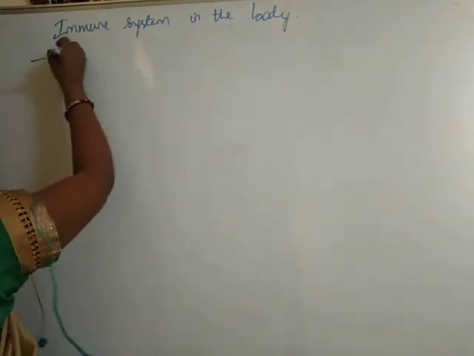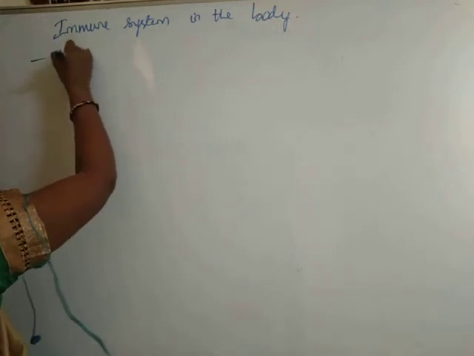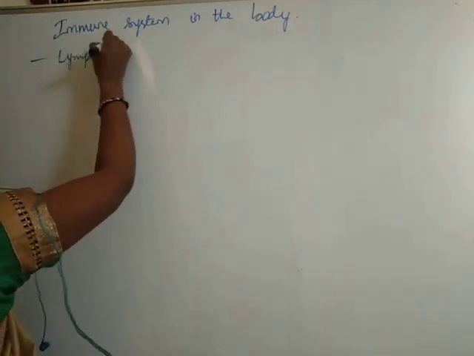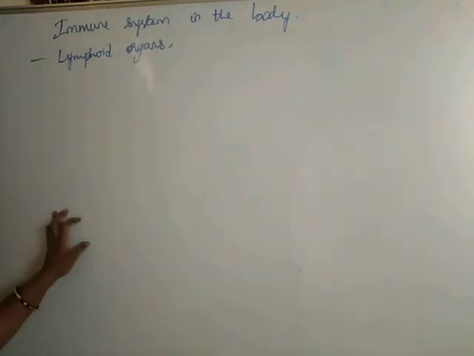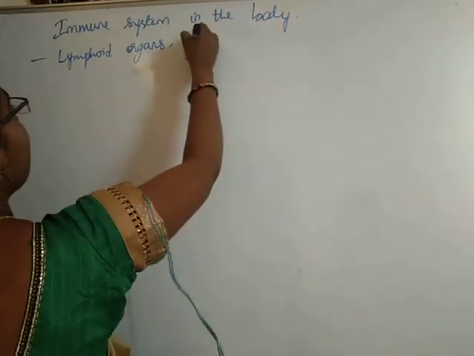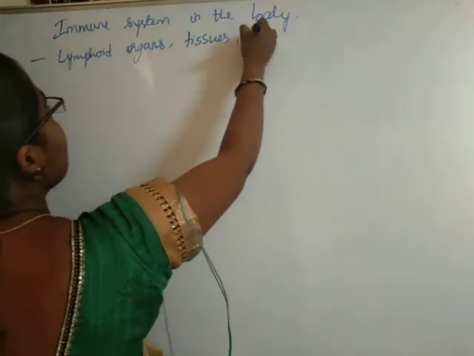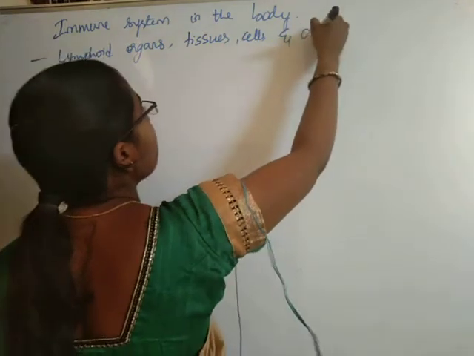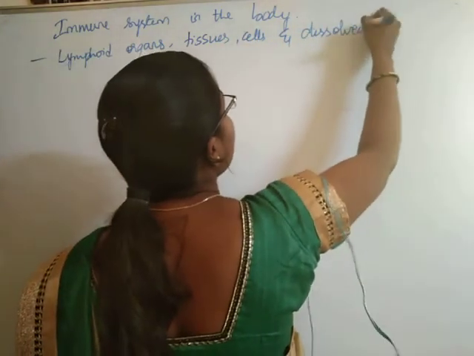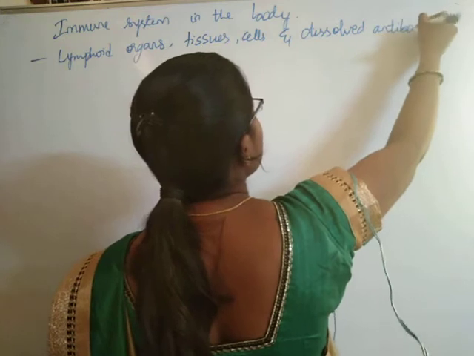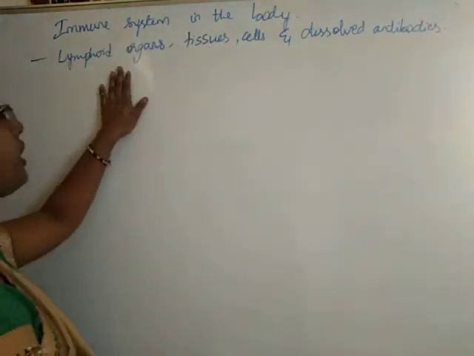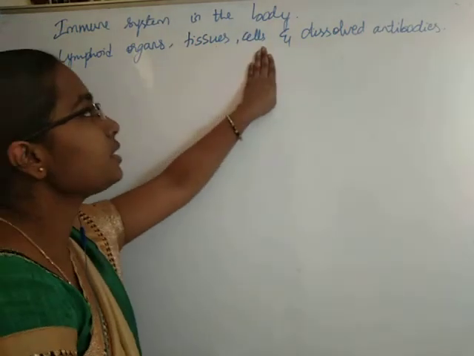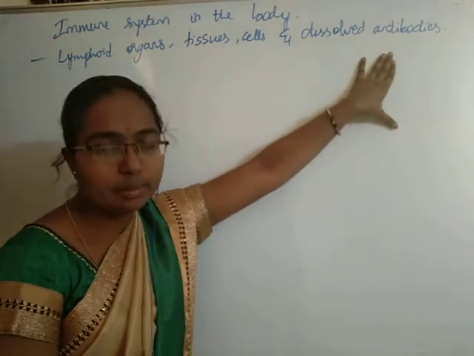The immune system consists of lymphoid organs, tissues, cells, and also dissolved antibodies. Okay, our immune system consists of lymphoid organs, tissues, cells, and dissolved antibodies.